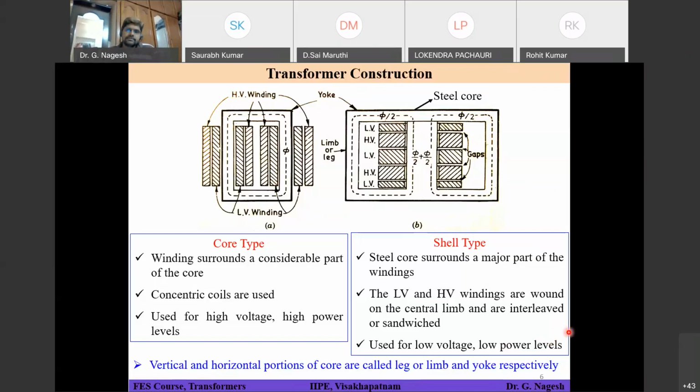Okay. Constant power is not the principle on which it works, but you are saying that constant power will be there. From input to output, of course, some losses will be there. Because of that, output power may be a little bit less than the input power. Okay. We'll see all those things. So coming to the principle,